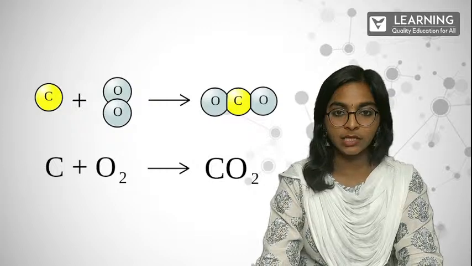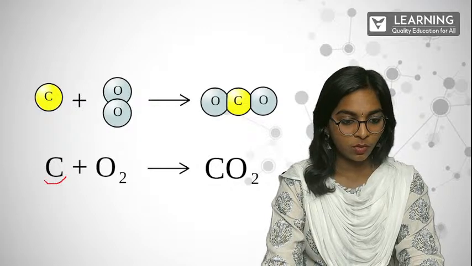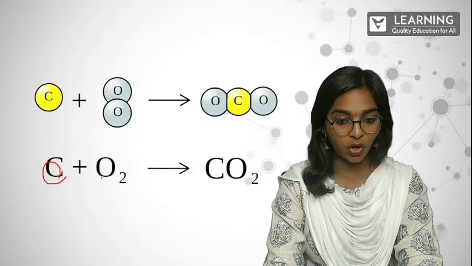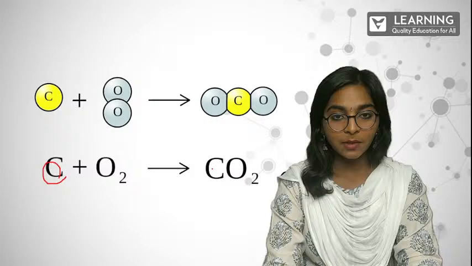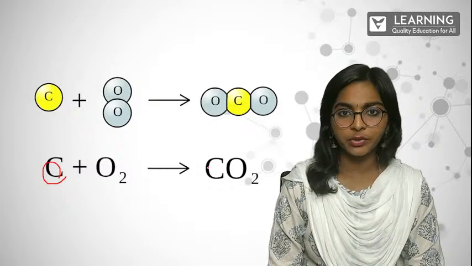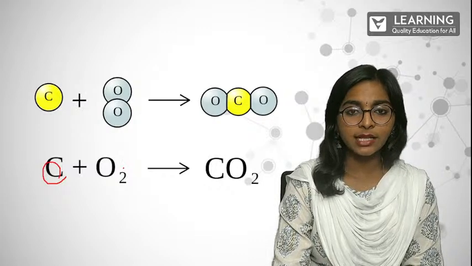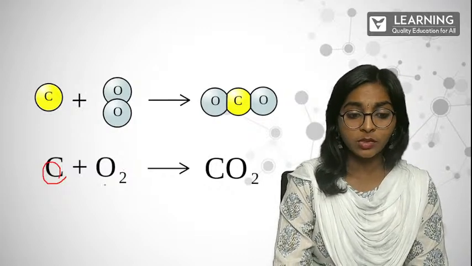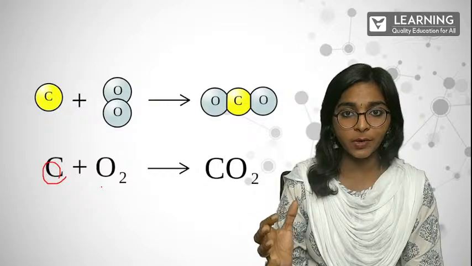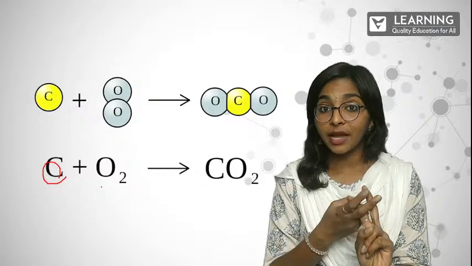Fine. Look at this reaction. In this reaction, this is carbon, and this carbon will get combined with oxygen to form carbon dioxide. Clear? Carbon dioxide is a separate molecule. Carbon and oxygen are different elements, or we can say atoms also. When carbon and oxygen combine together, we get a new compound called carbon dioxide. In this carbon dioxide, carbon is there, oxygen is also there, but they are combined together.